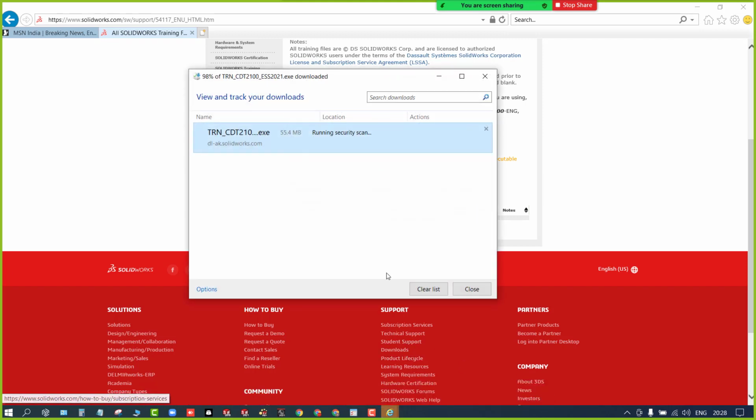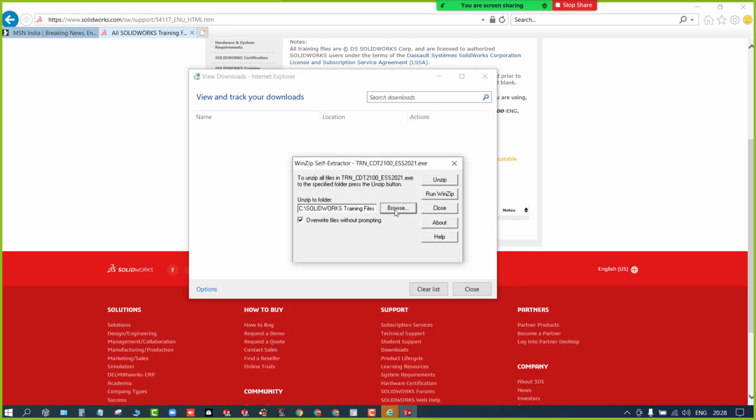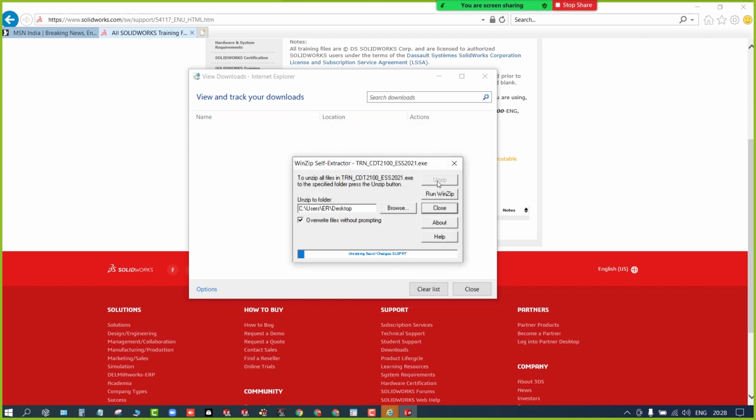You can go to downloads here. Click on it. The location you define where you want; I'll select the desktop. Click OK. Unzip.